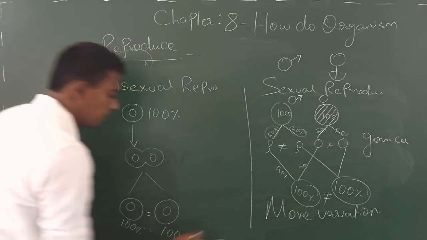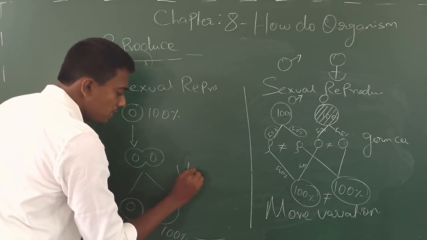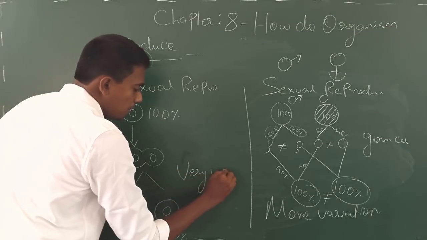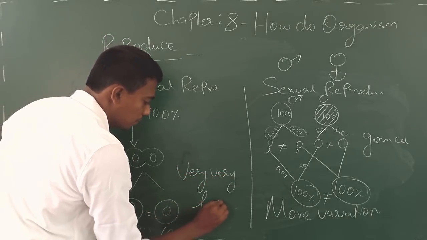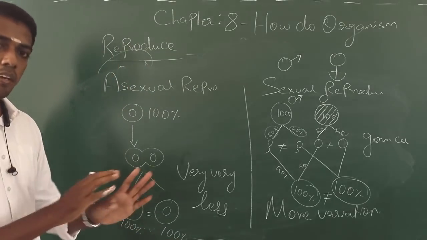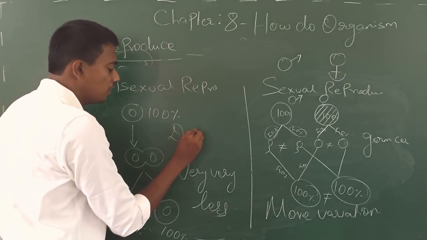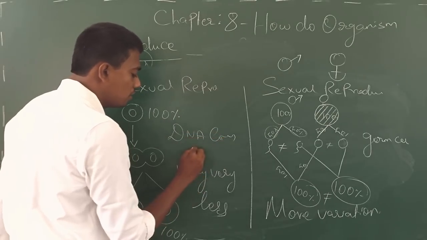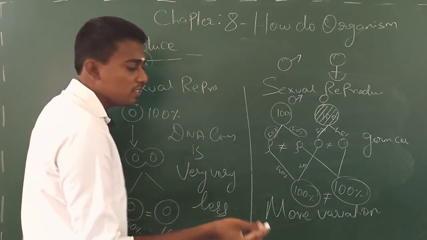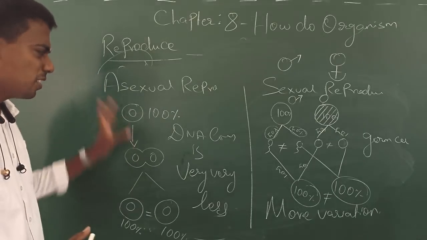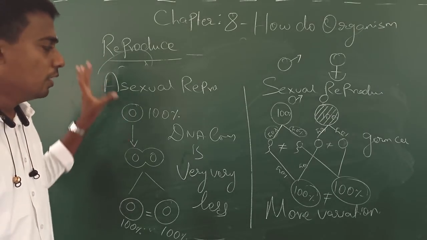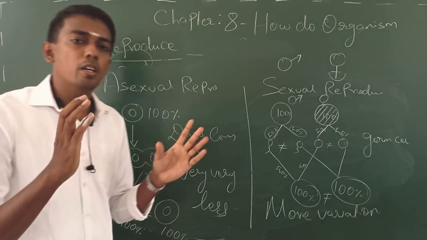Here, in asexual reproduction, it brings very little variation. You can't say that it will never bring any variation. Why? Because DNA copying is not always accurate. Again telling you students, it's a very important question you can expect. Why is DNA copying not accurate?